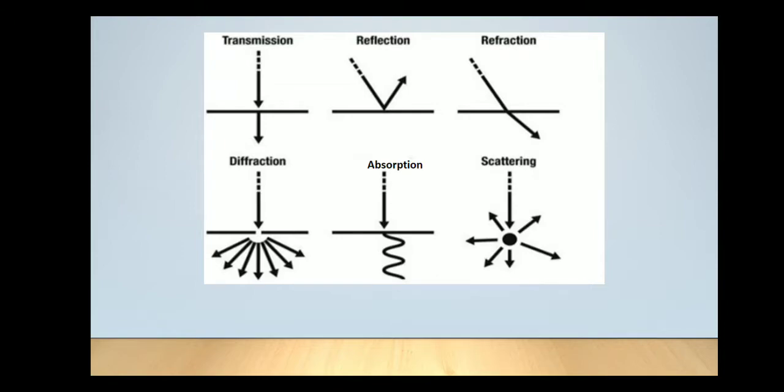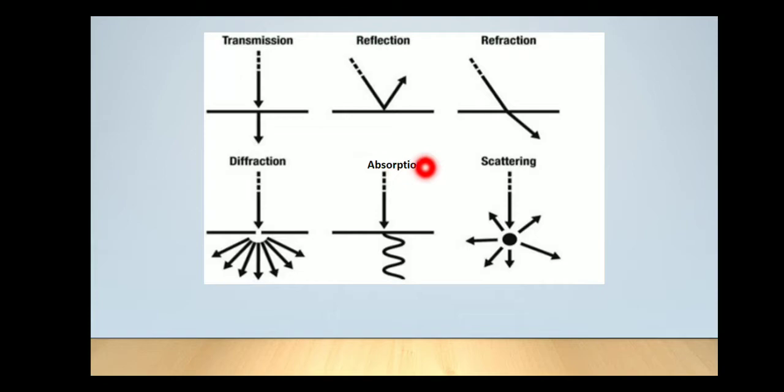The next one is absorption. So in absorption, what happens? The light is absorbed by the molecule and there is change in its energy level, that is it jumps from lower energy level to the higher energy level.